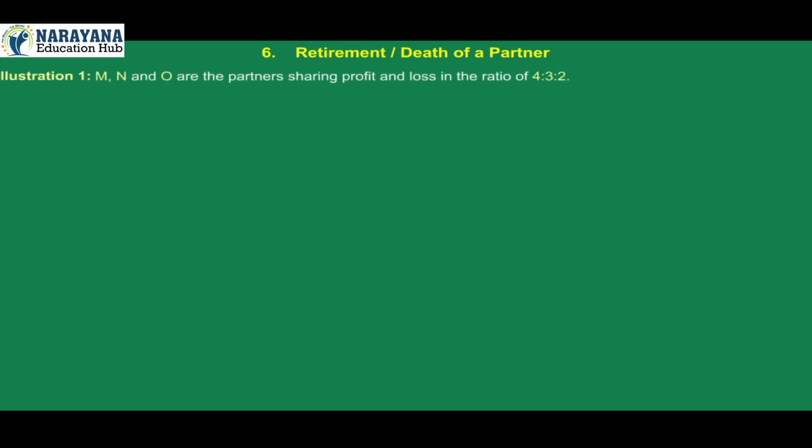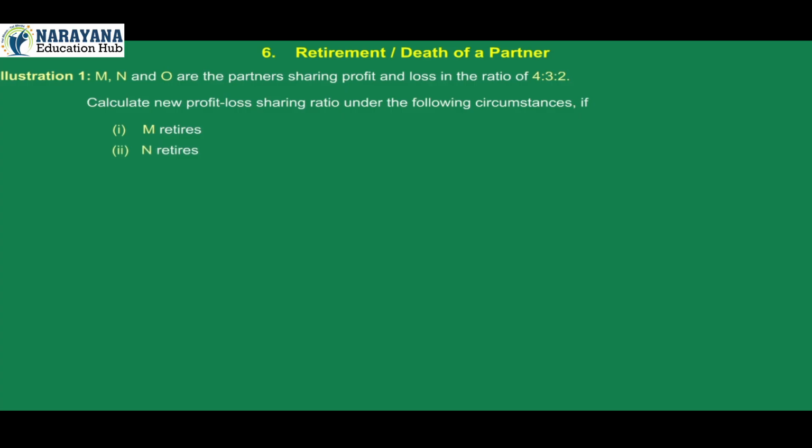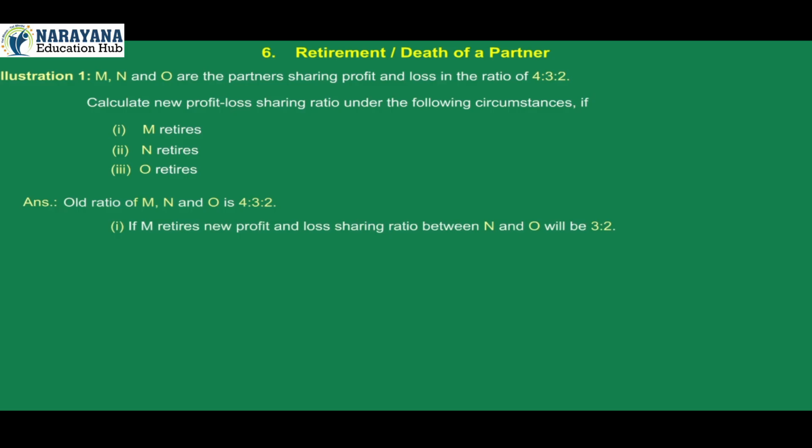Illustration 1. M, N and O are partners sharing profit and loss in the ratio of 4:3:2. Calculate the new profit loss sharing ratio under the following circumstances. If 1. M retires, 2. N retires, 3. O retires. Answer. Old ratio of M, N and O is 4:3:2. 1. If M retires, the new profit and loss sharing ratio between N and O will be 3:2.